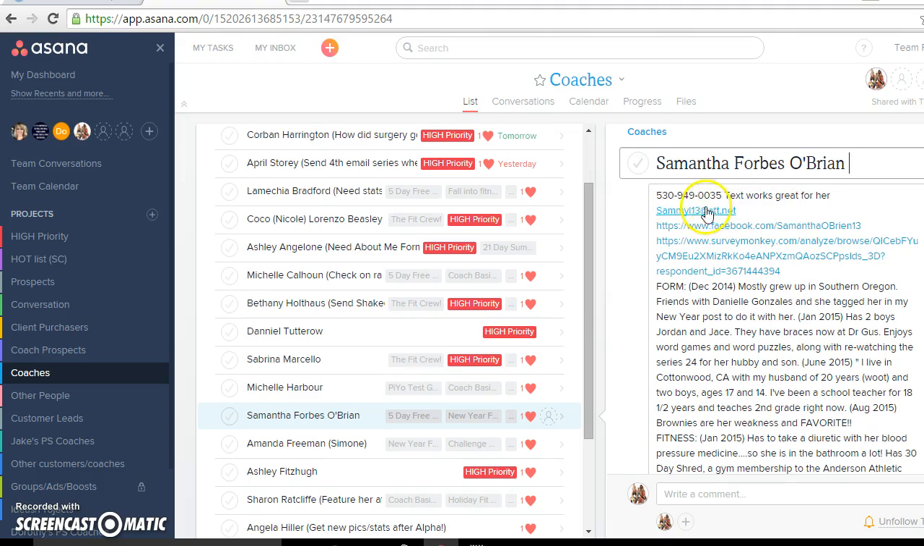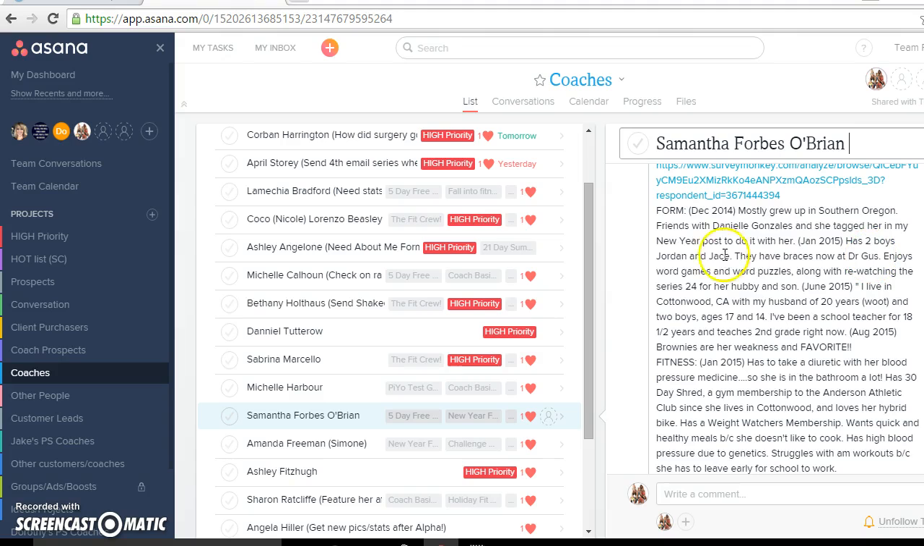I'll have the phone number, email if they have it, and Facebook link. I've done SurveyMonkey in the past for an application for challenge groups and things like that. When I did that back in the day with her, I copied and pasted it here. And then these are the lists that I have individually with each profile, with each person. I'll have form. Remember, form is all that's there. I don't talk about anything else in this form, no personal stuff.